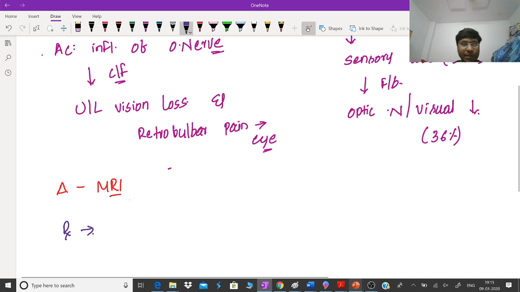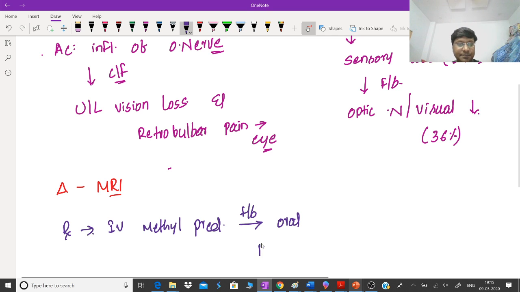The treatment is intravenous methylprednisolone, followed by oral prednisolone. So this is the treatment for optic neuritis.